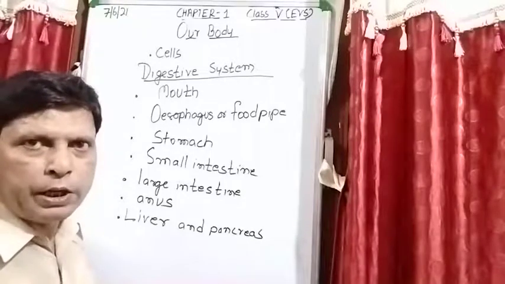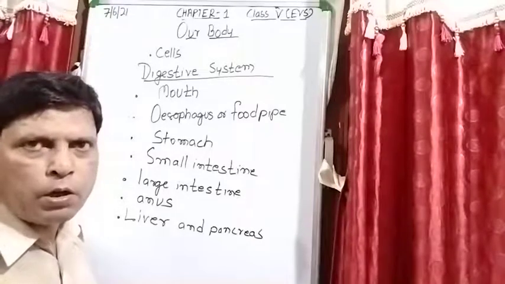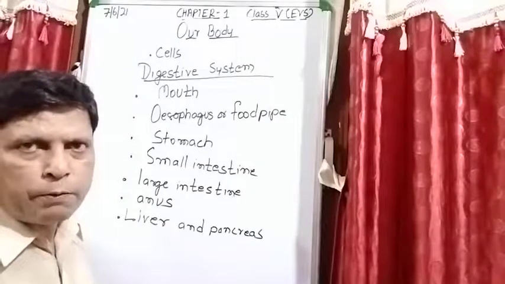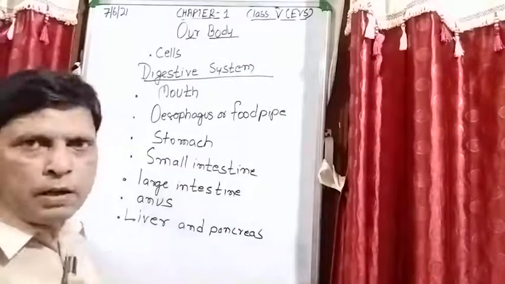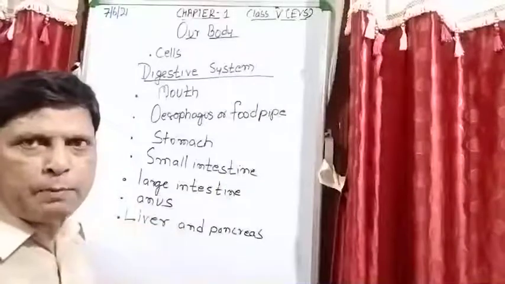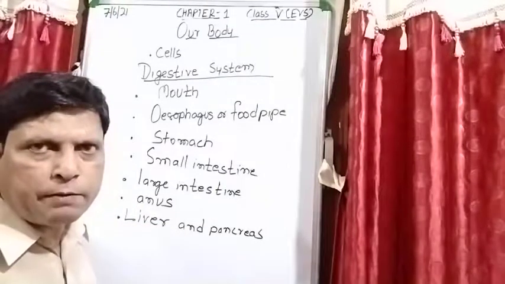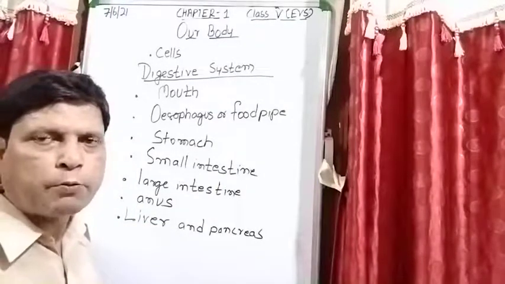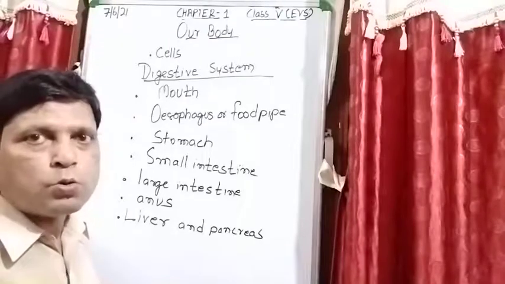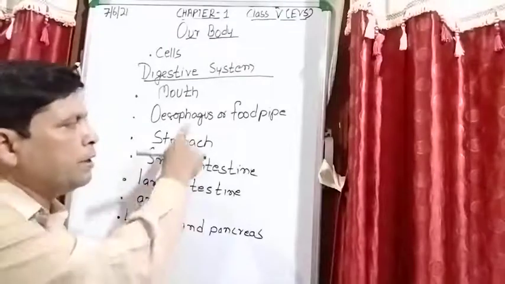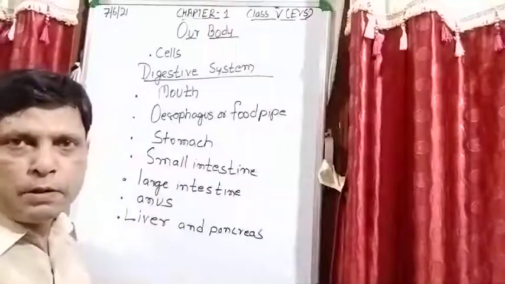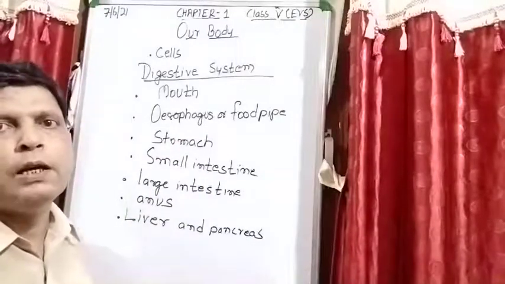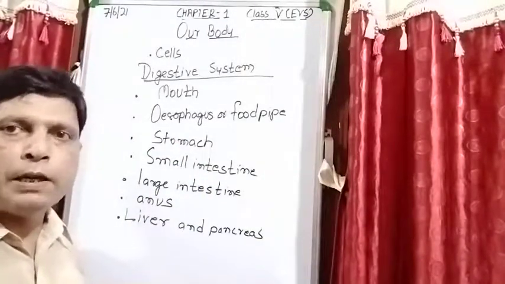Cut the food, tear the food, grind the food, crush the food. The tongue mixes the food with saliva, and you get the saliva from the salivary glands. So student, in this manner, if you memorize the different systems of the body, then your concepts are very clear.